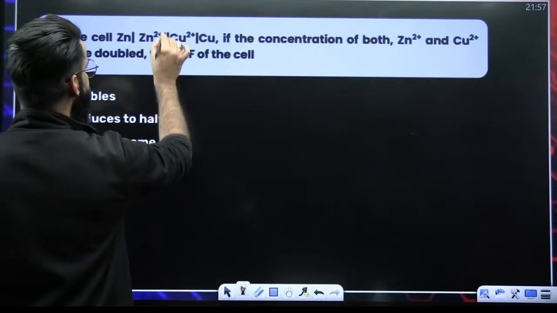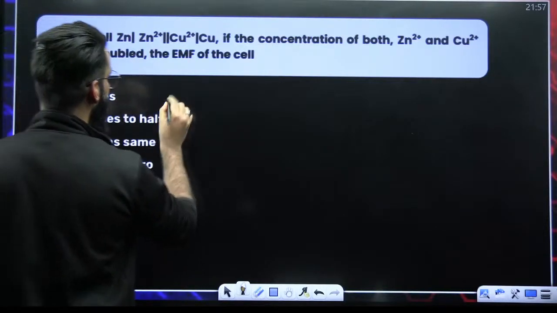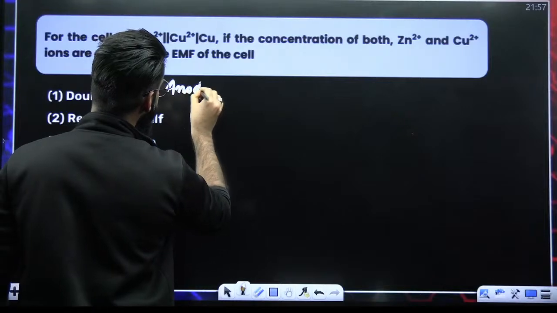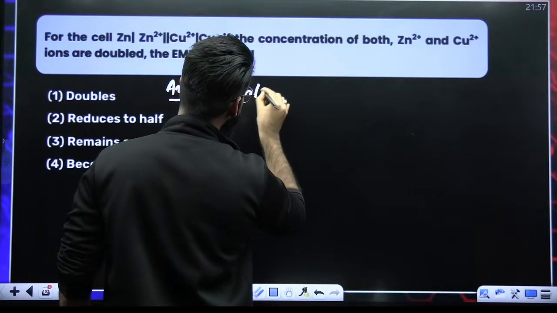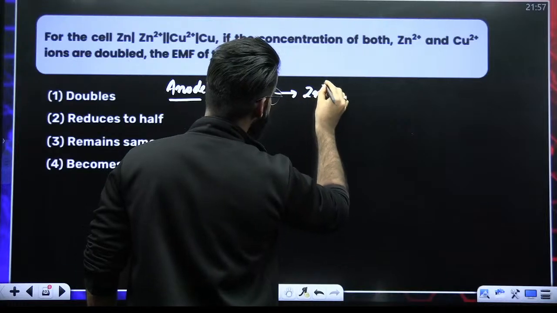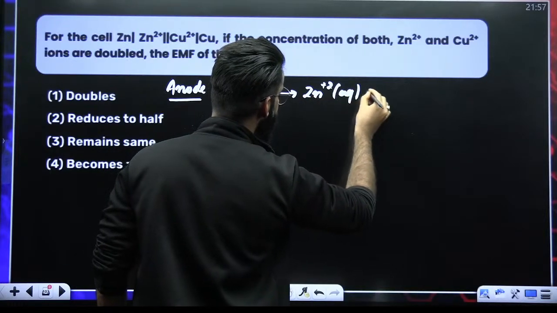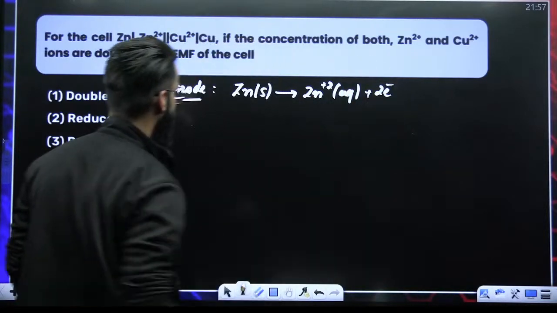Have a look. This is the salt bridge. On this left side, we have got the anode. At the anode, what happens? Oxidation. So zinc is getting converted into zinc dipositive. So the reaction is going to be zinc getting converted into zinc dipositive plus 2 electrons. This is the reaction at anode.